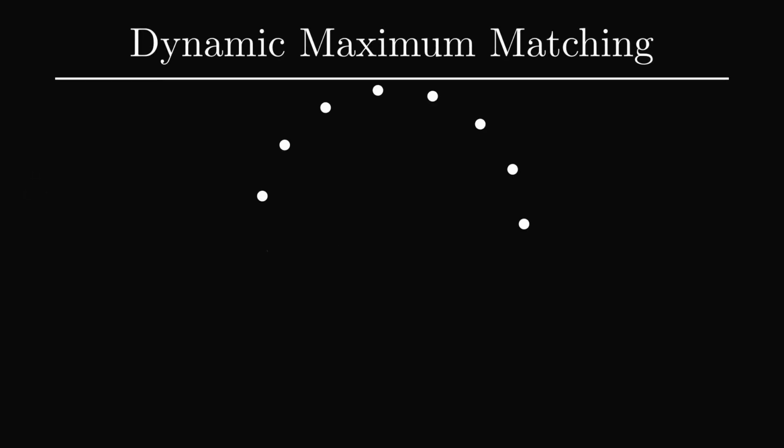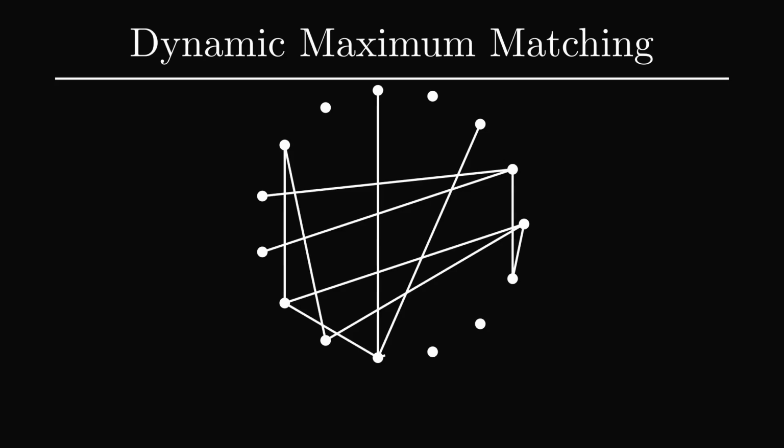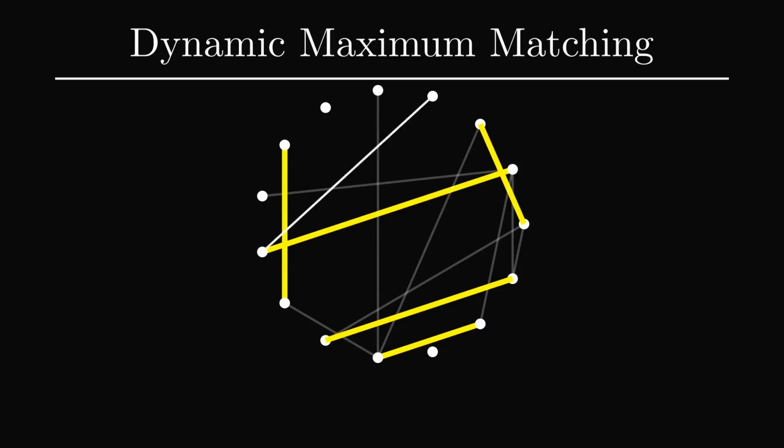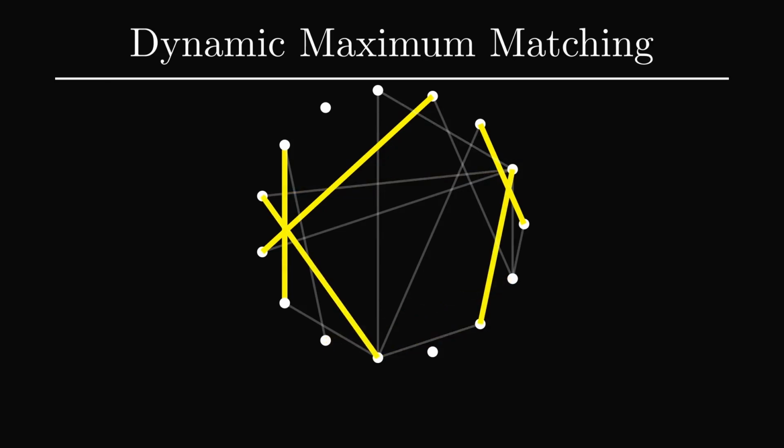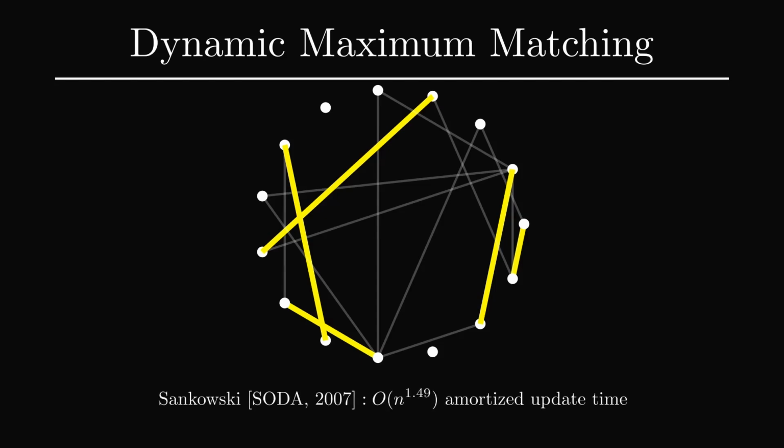In the dynamic maximum matching problem, we start with an n-vertex graph G. At each time step, an edge is either inserted or deleted, and along the way, we must maintain a matching of maximum cardinality. We'll be interested in minimizing the worst-case amortized update time of our algorithm. The current fastest algorithm for this problem is due to Sankowski and has update time n to the 1.49.